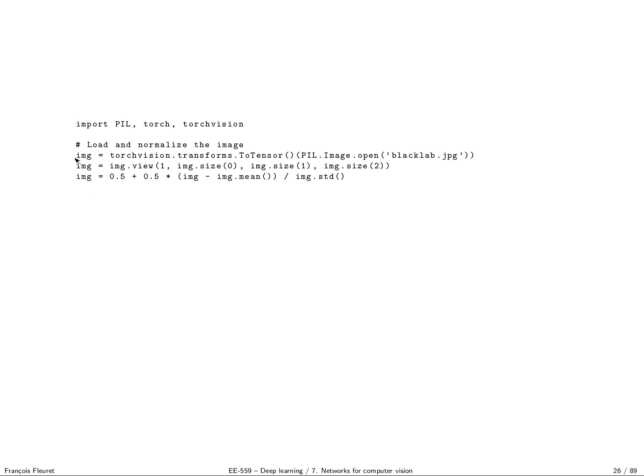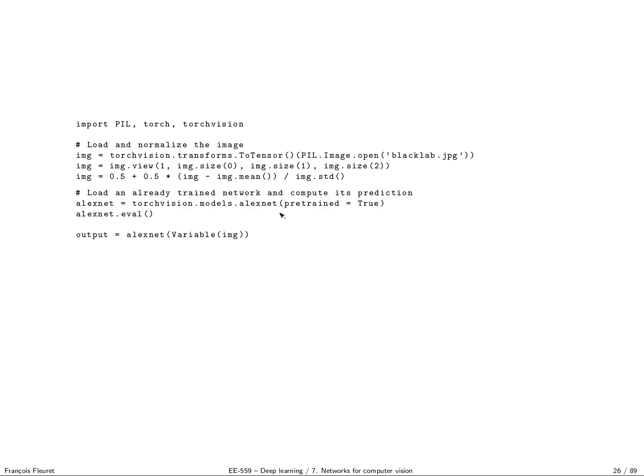So here, those 3 lines load my JPEG image from the disk, reshape it as a batch of a single sample, and normalize the components to 0.5 in mean and standard deviation. Now, I take an AlexNet already trained, so torchvision.models.alexnet with pretrained equal true. So this is doing some magic.